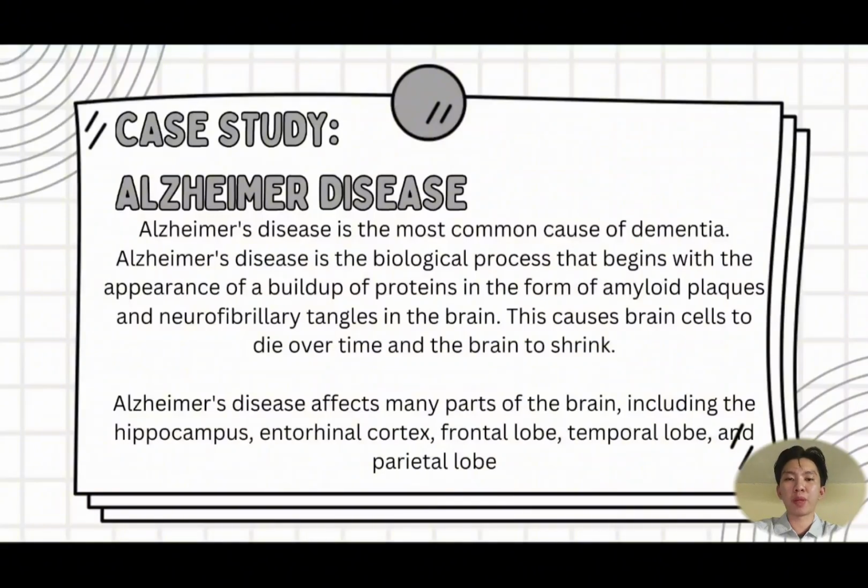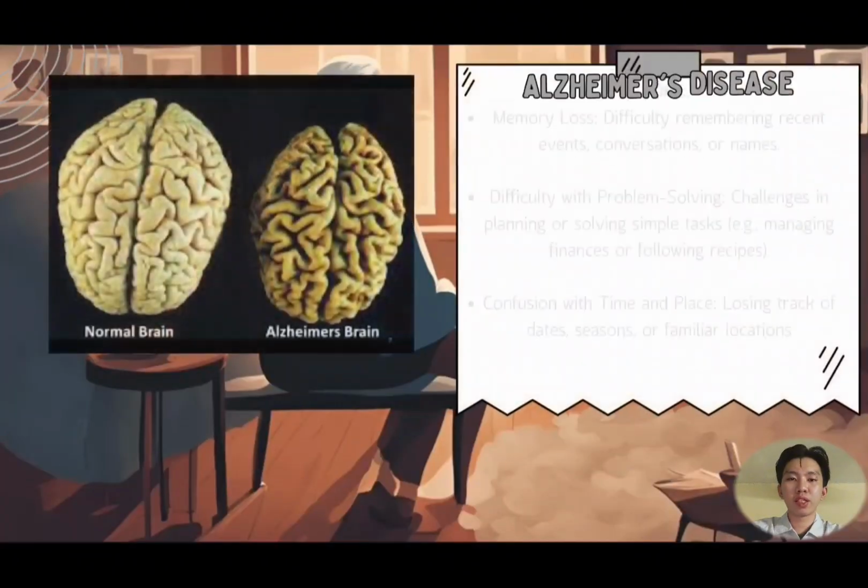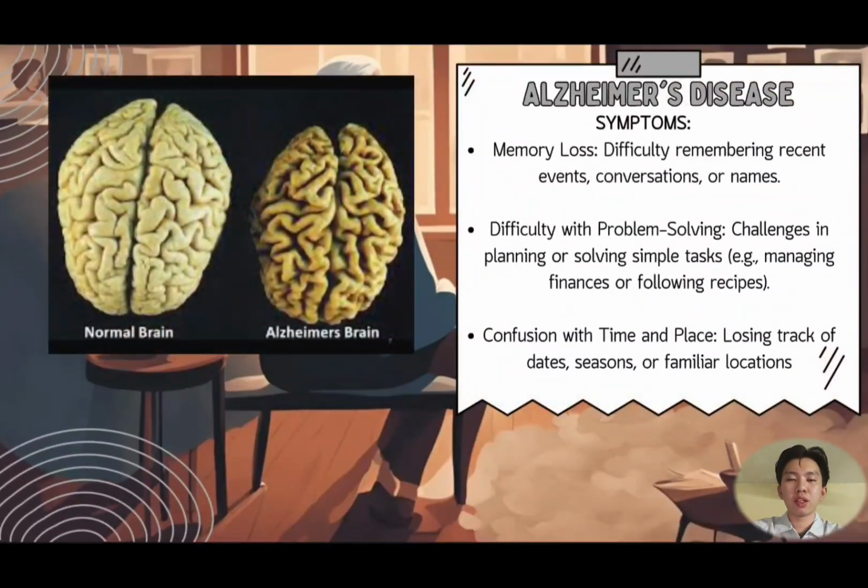Alzheimer's disease affects many parts of the brain, including the hippocampus, entorhinal cortex, frontal lobe, temporal lobe, and the parietal lobe. The first symptom of Alzheimer's disease is memory loss. This means that a person who has Alzheimer's disease will have difficulty remembering recent events, conversations, or even names, even among their significant others.